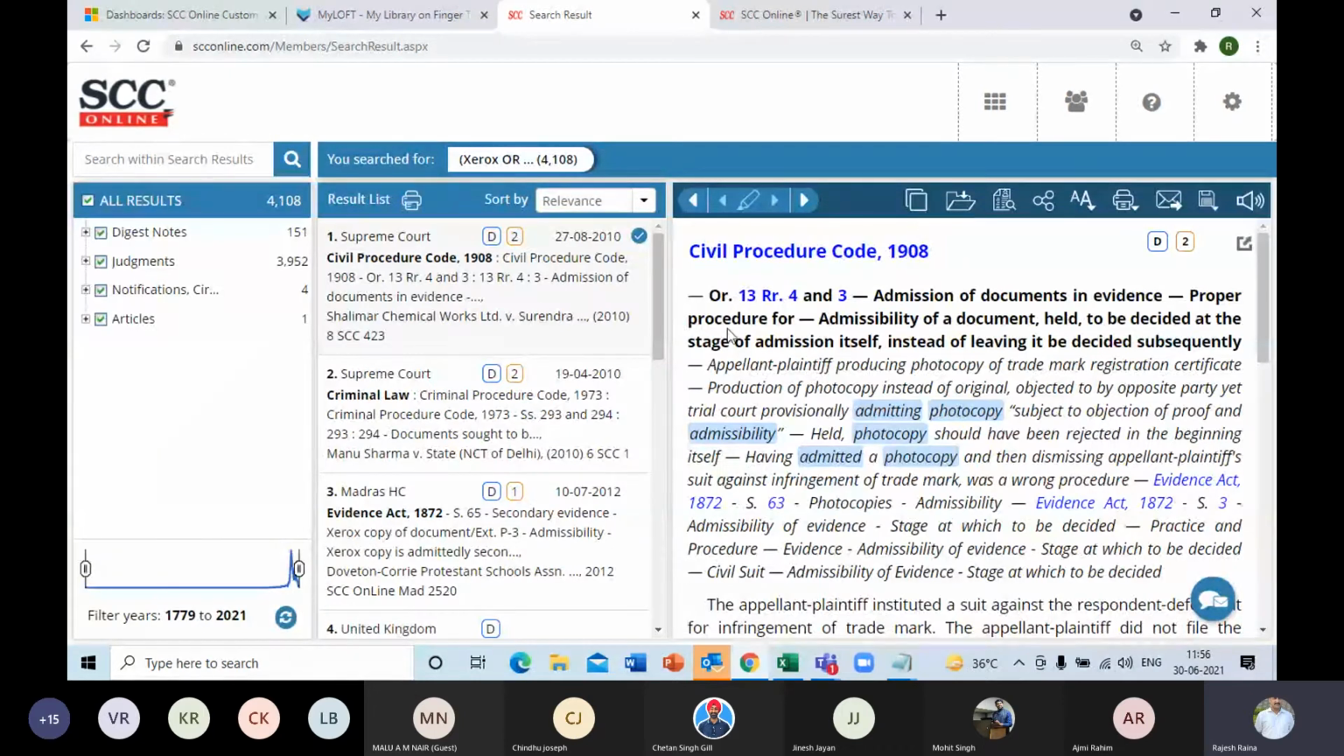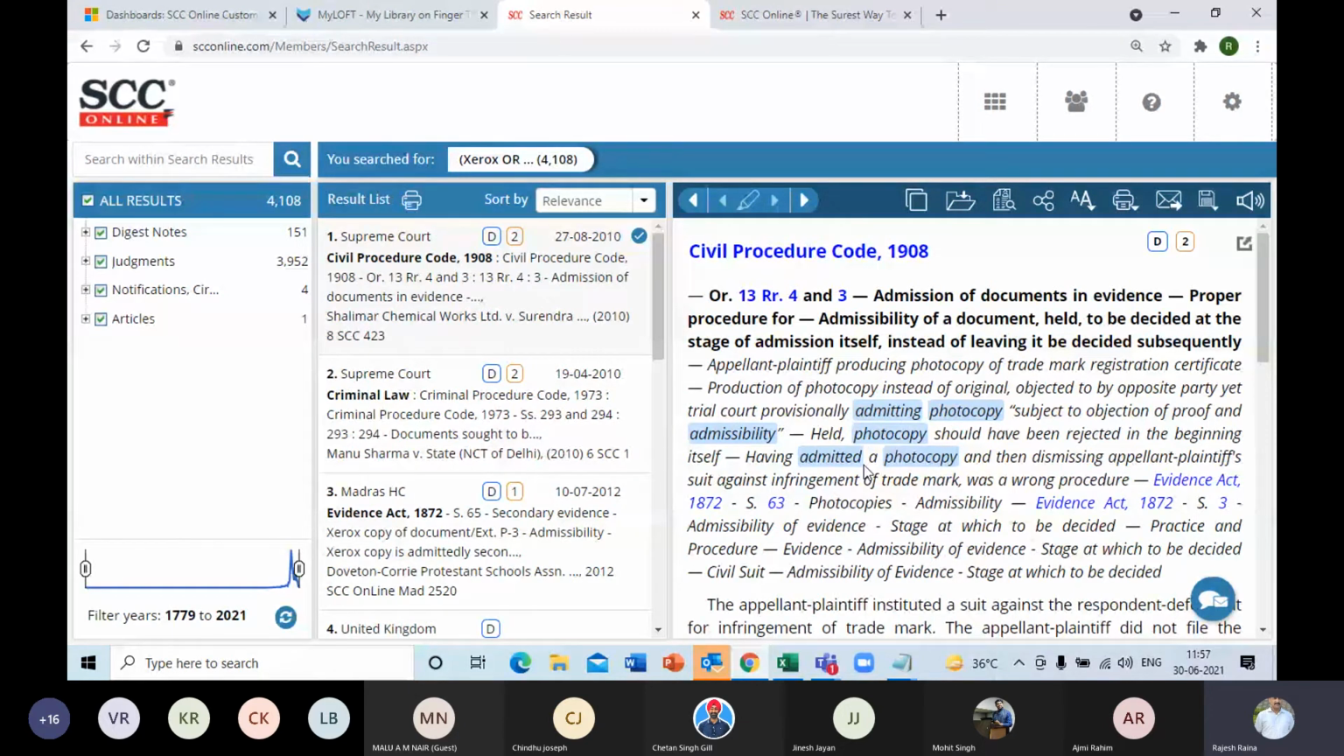And the first digest note that I am reading right now is on Civil Procedure Code, Order 13, Rule 4 and 3, admission of documents in evidence, proper procedure for admissibility of document held to be decided at the stage of admission itself instead of leaving it be decided subsequently. Then again, it says a plaintiff producing photocopy of trademark registration certificate, production of photocopy instead of original, objected to by opposite party, yet trial court provisionally admitting photocopy subject to objection of proof and admissibility held photocopy.